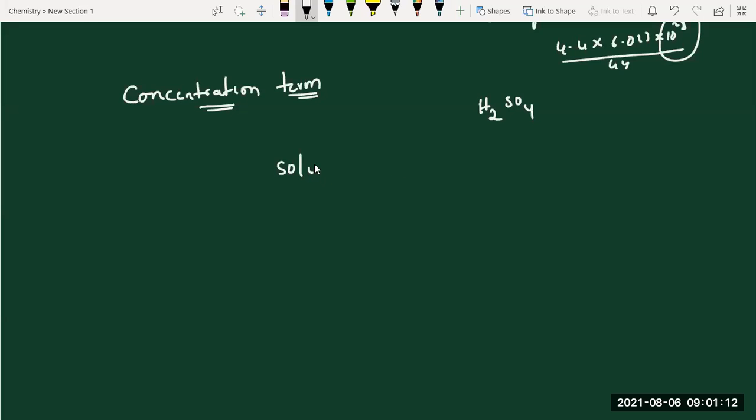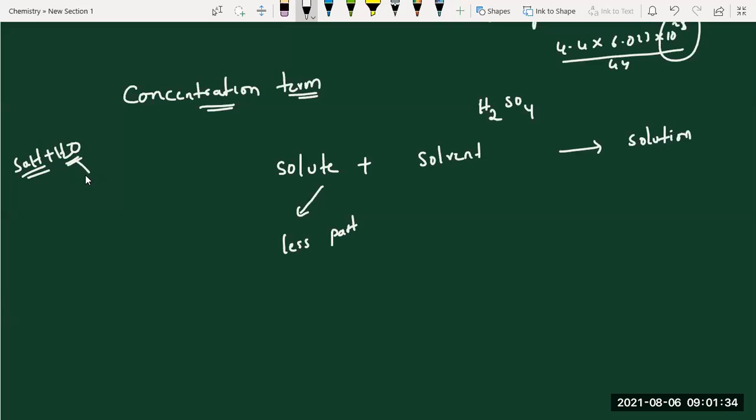Okay. Solute plus solvent gives rise to solution, right? The solute, in general, we take as the lesser part. Very good example from school level onwards: salt in water, sugar in water, anything. So here, students, one more point. It is not that liquid is always solvent and solid is always solute. Not like that. Which is in the lesser part, that is solute. Which is in the excess part, that is solvent.